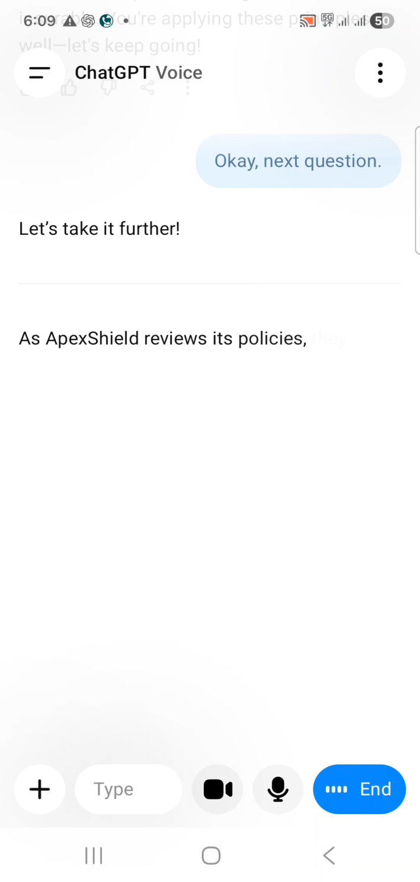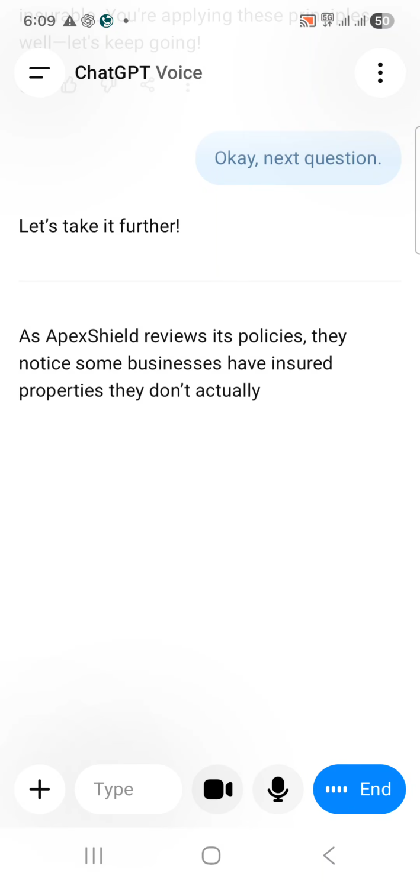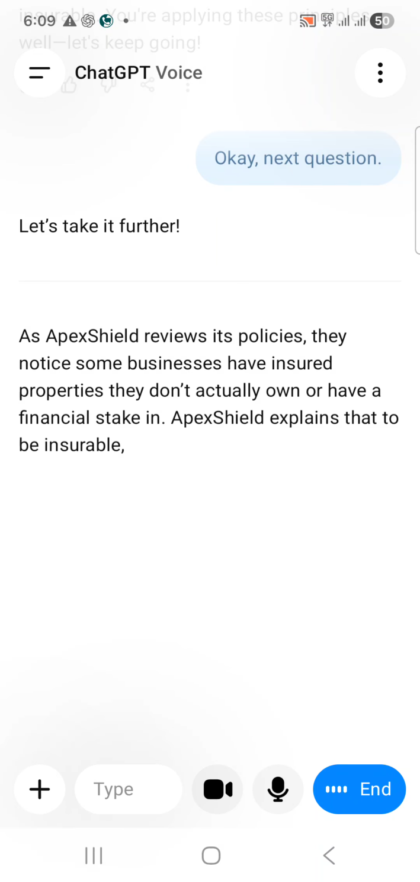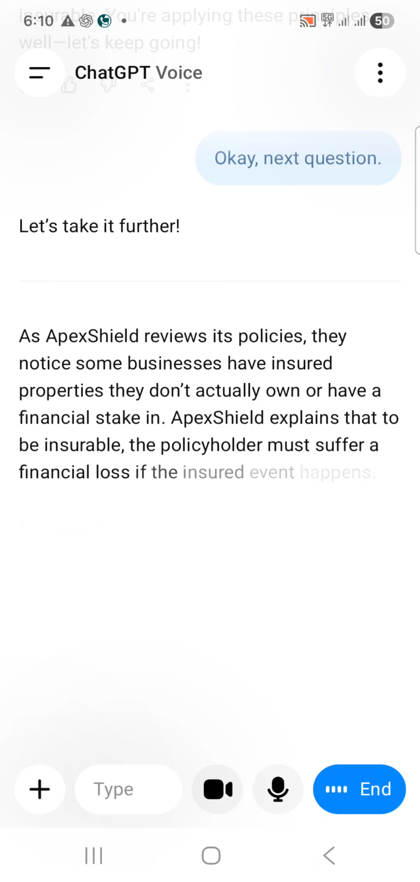Let's take it further. As Apex Shield reviews its policies, they notice some businesses have insured properties they don't actually own or have a financial stake in. Apex Shield explains that to be insurable, the policyholder must suffer a financial loss if the insured event happens.